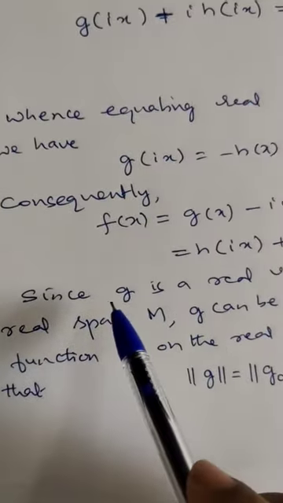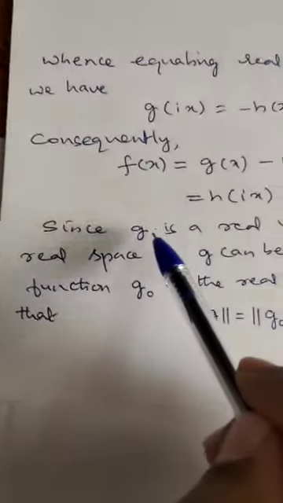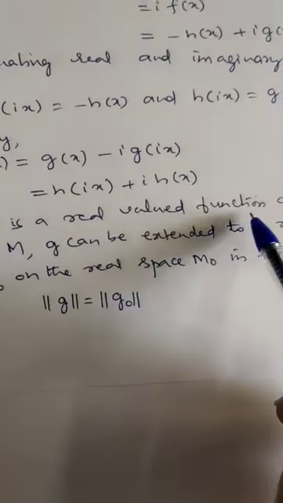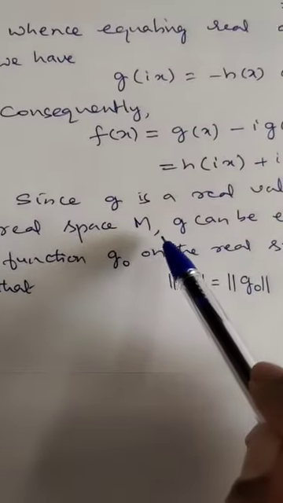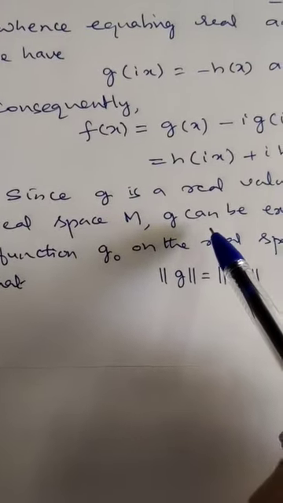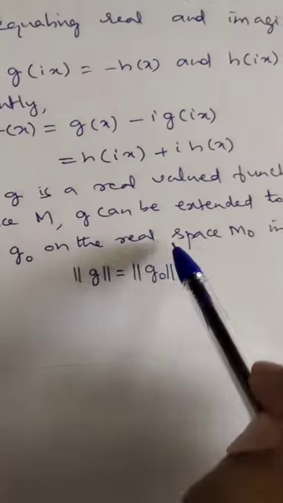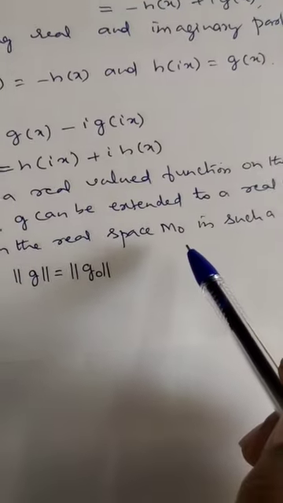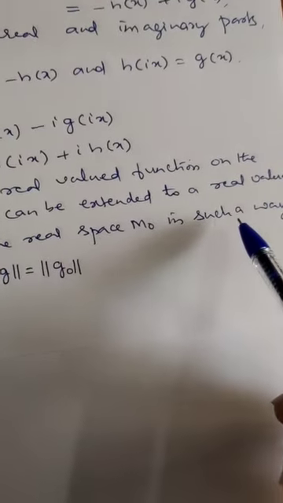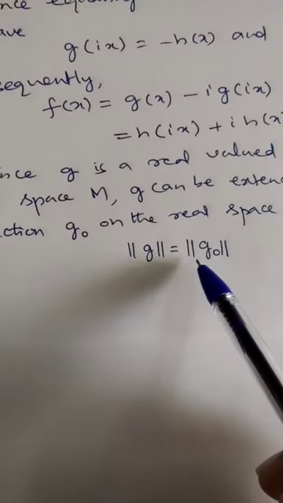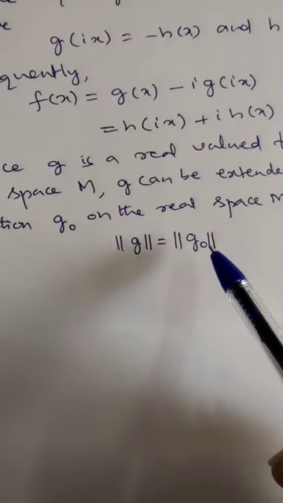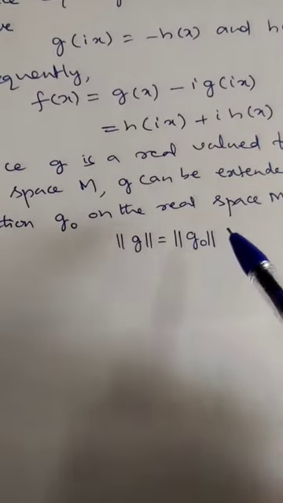Now, as I said, g is a real valued function defined on the real space M. Therefore, g can be extended to a real valued function g naught on the real space M naught by case 1 in such a way that the norm of g is the same as the norm of g naught, a norm preserving linear functional.